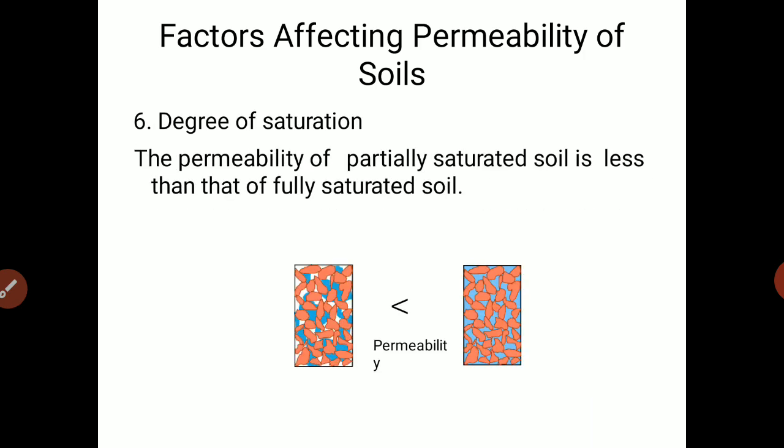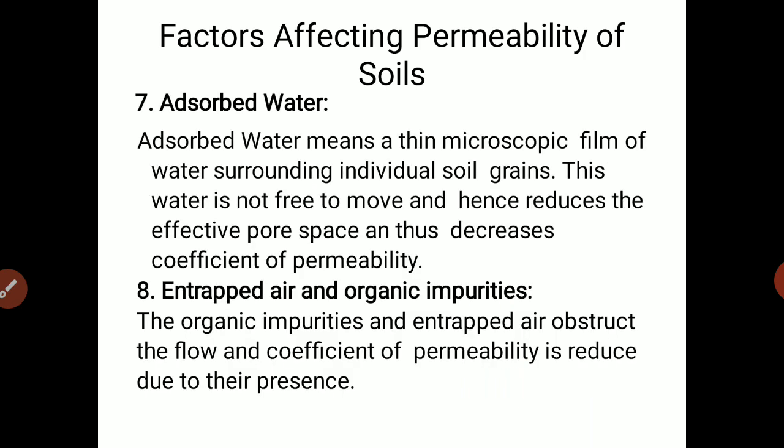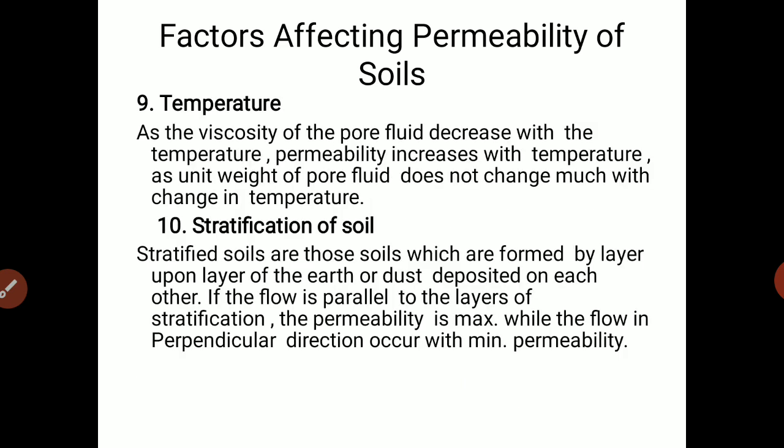Here just remember this: the permeability of partially saturated soil is less as compared to fully saturated soil. Then adsorbed water, then entrapped air and organic impurities, temperature and stratification of soil. So these are the 10 factors that affect the permeability of soil.